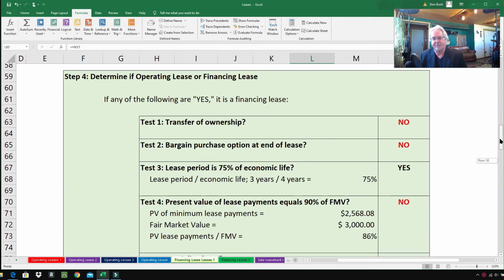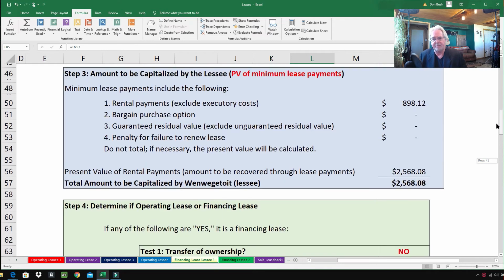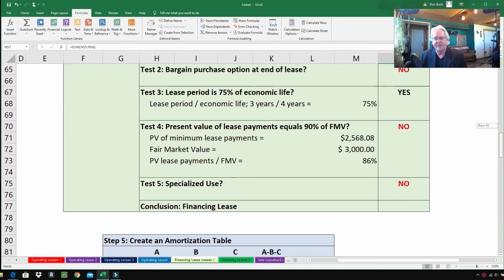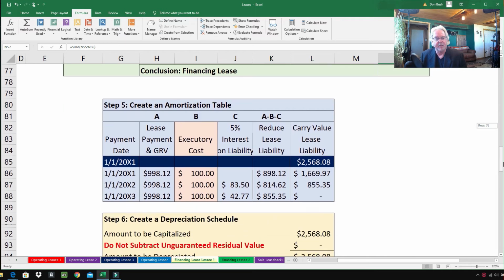Where'd we get that number? Well, it's showing up a lot of places here, folks. Look at this. Total amount to be capitalized by the lessee, there we go, $2,568.08. It's the amount that the asset will be listed at on the balance sheet.